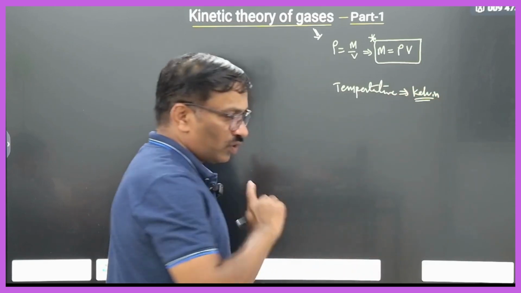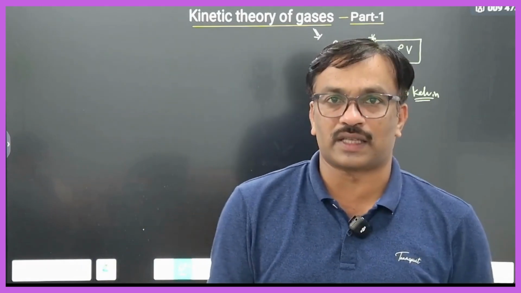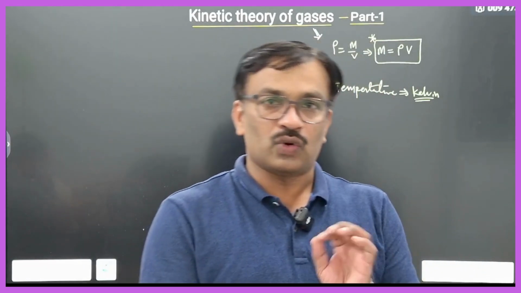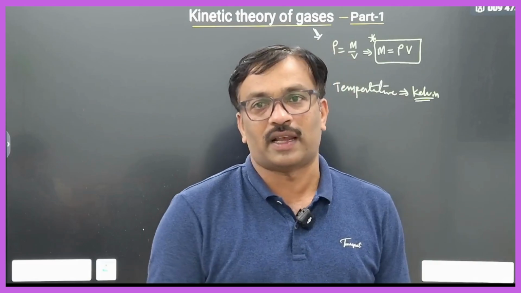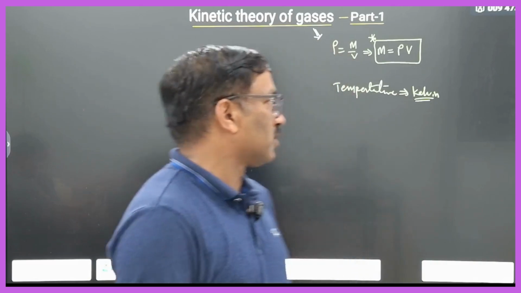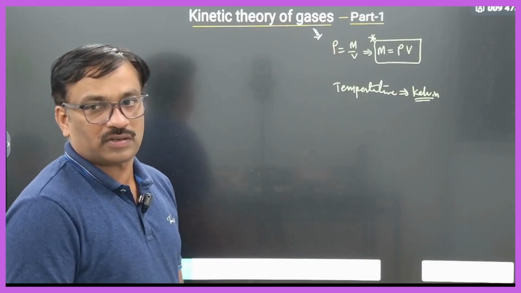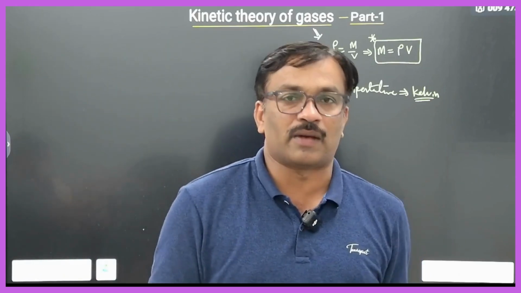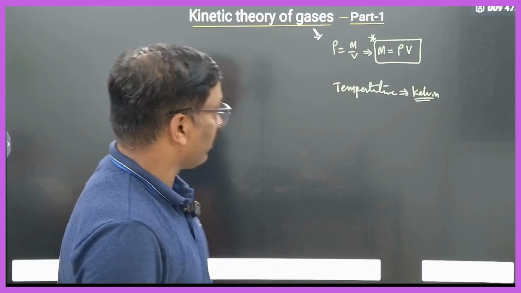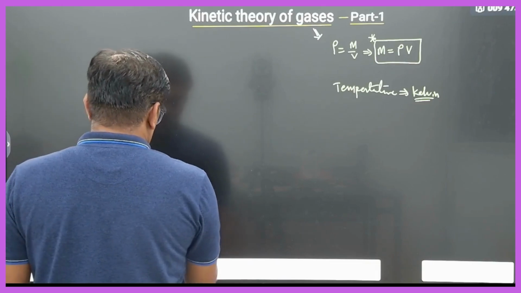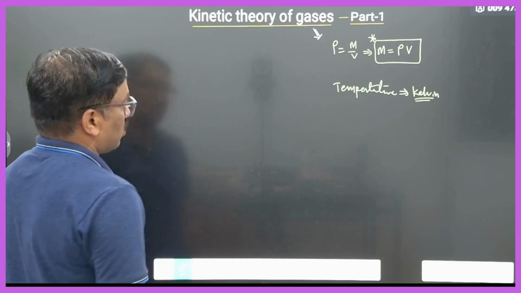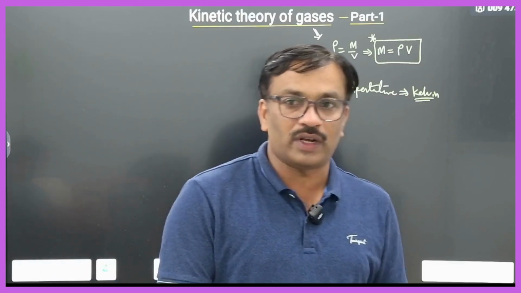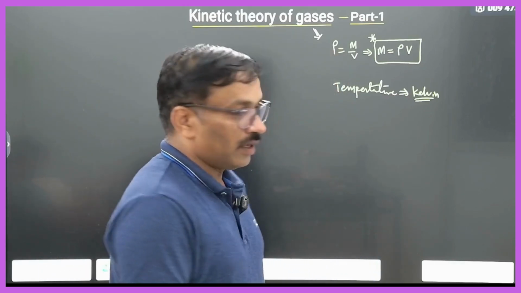Kelvins only. Don't use degree centigrade, don't use the Fahrenheit scale. Don't use any other scale, only use the Kelvin scale, the absolute scale, absolute temperature. You know how to convert it, we already did that in a thermometry video. So try to observe this Kelvin scale. Also, we will discuss why we have to use only Kelvin, that we will discuss now.